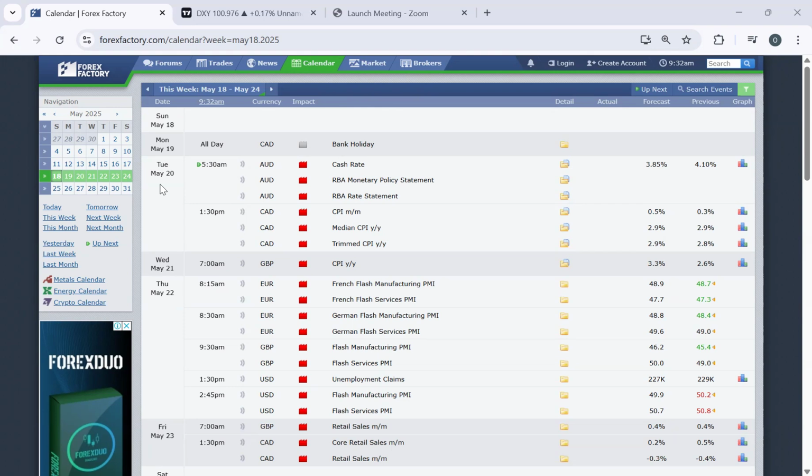On Tuesday, 20th of May, we have AUD coming up and Canadian dollar also coming up, 5:30 a.m. and 1:30 p.m. consecutively, which focuses on the RBA monetary policy for the AUD and CPI for the CAD coming up 1:30 p.m. Nigerian time on Tuesday. And that sounds to be interesting. It seems more like we're going to have a lot of volatility on that day.